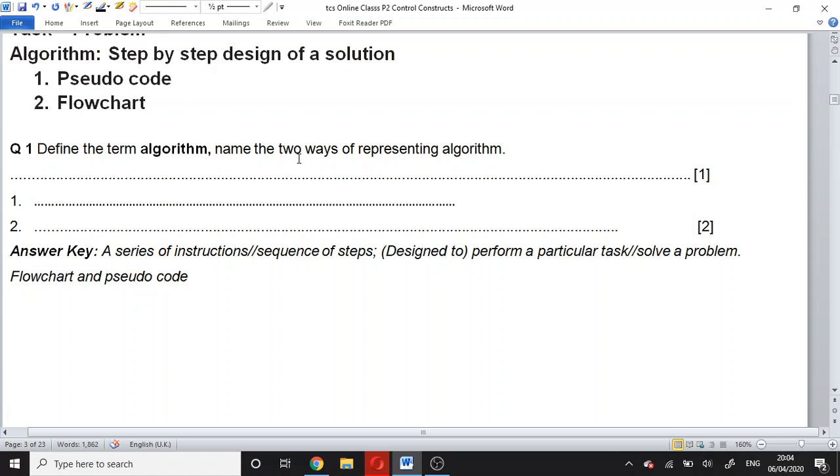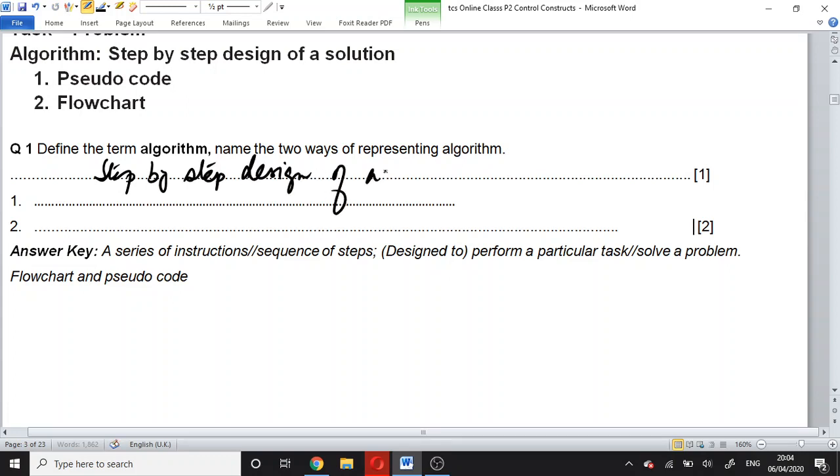So what will we write? We will write that a step by step design of a solution is known as algorithm. Then the two ways to represent algorithm: one way is pseudocode and the other way is flowchart.